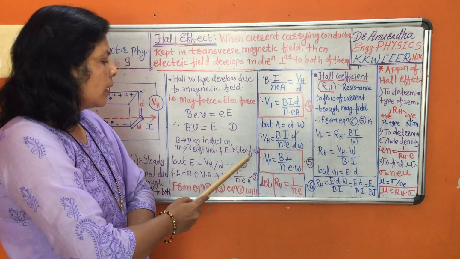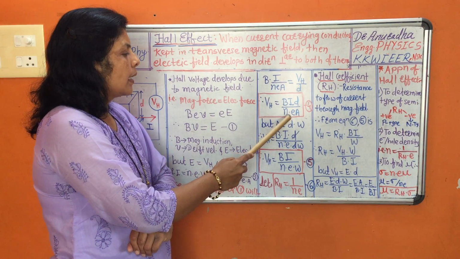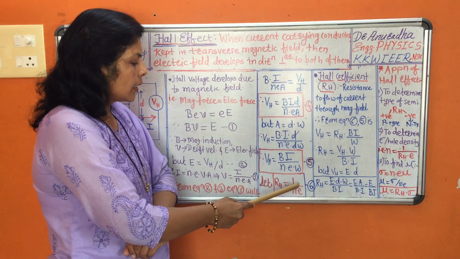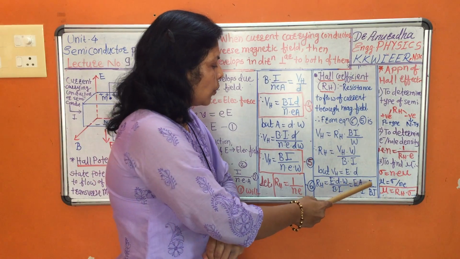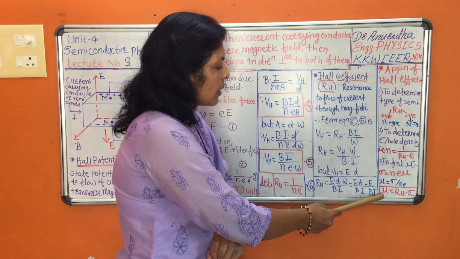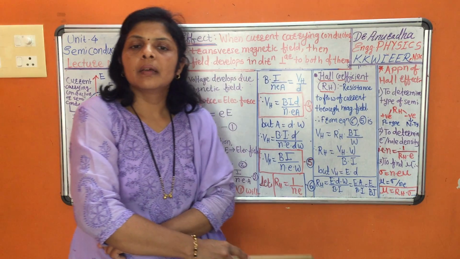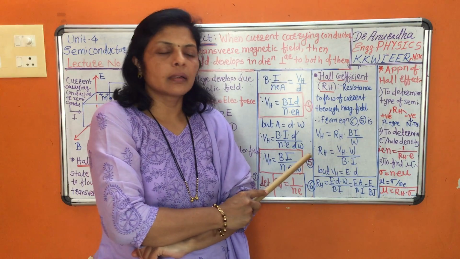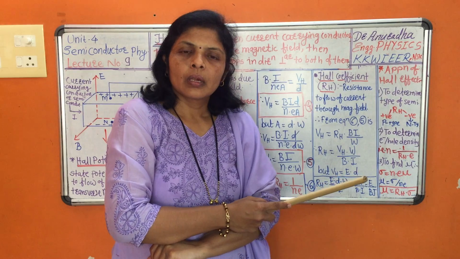So we studied important equations in this derivation: Vh is equal to Bid upon Nea or Bi upon Ne w; second, RH is equal to 1 upon Ne; third, RH is equal to E upon Bj; and the last, very important for calculation of mobility, because mobility is an important factor in the study of conductors and semiconductors, is RH into sigma.